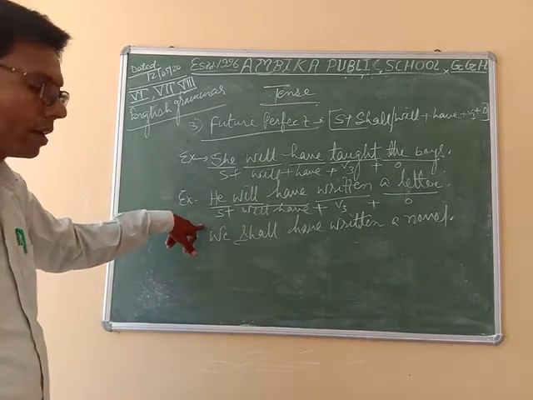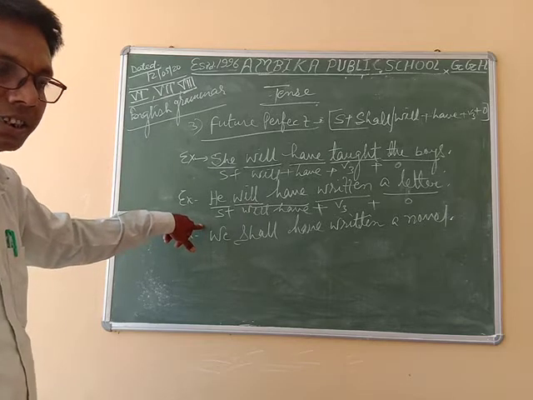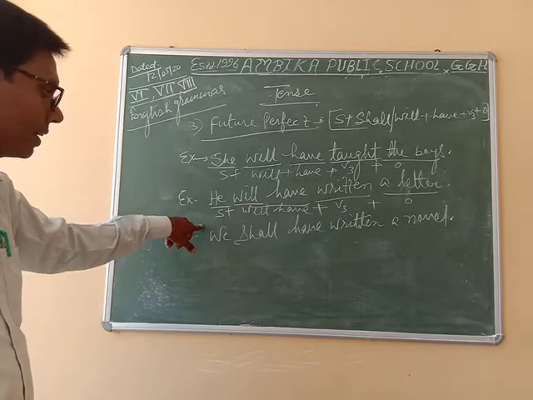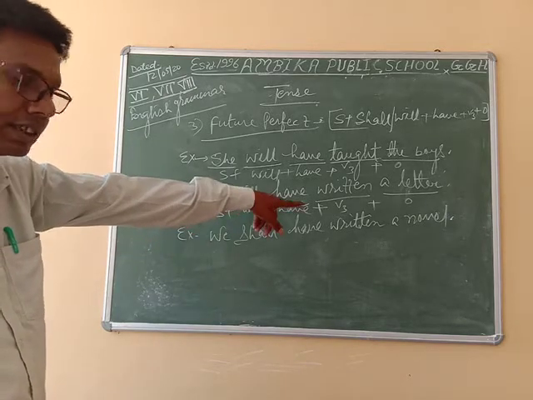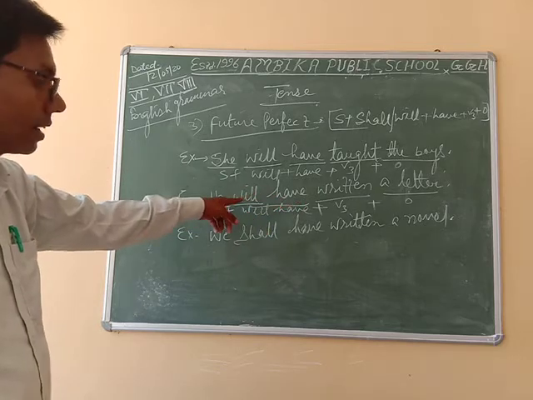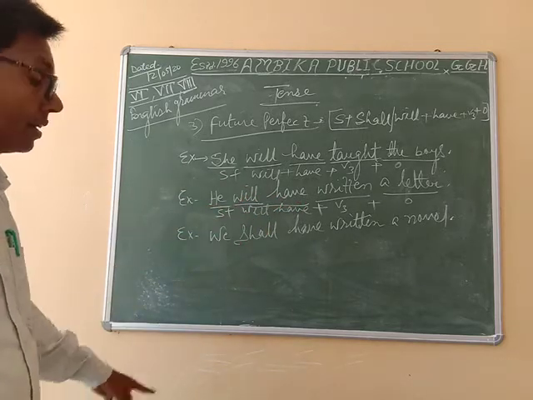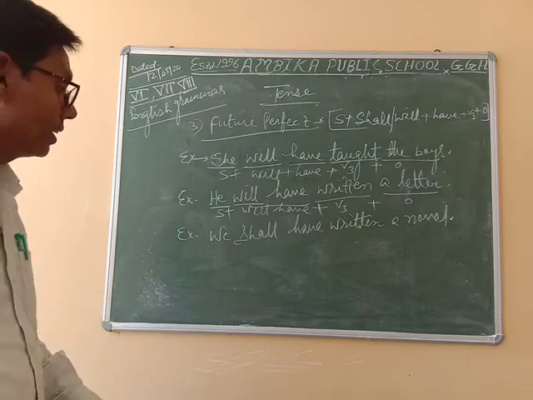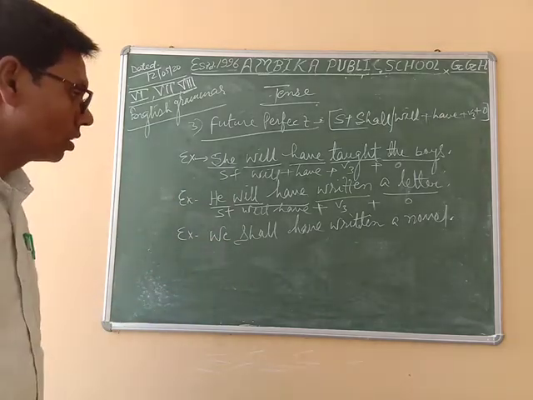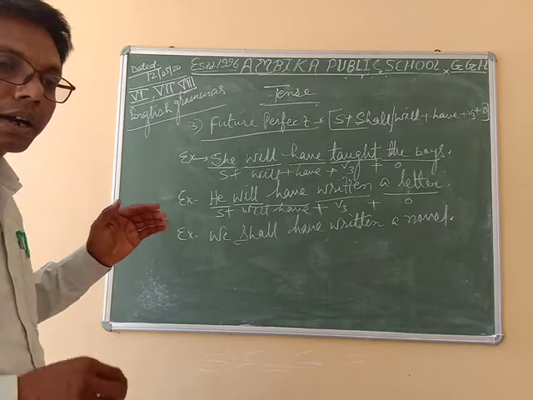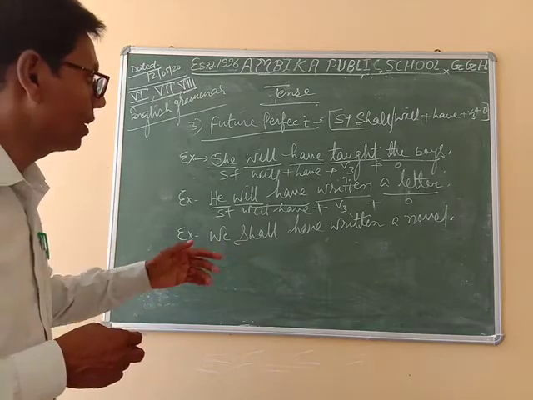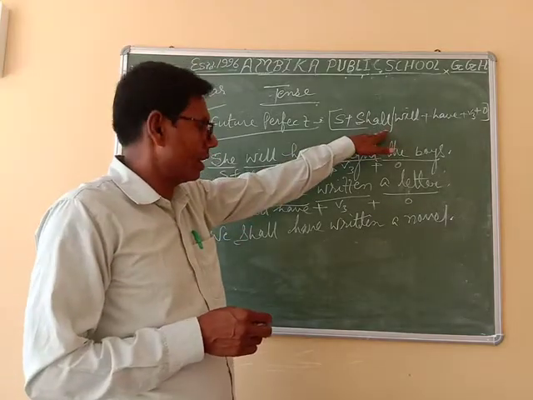If he is telling the sentence is not in the form of future perfect, if this kind of structure is coming, then he is totally wrong. So you have to follow it very accurately.